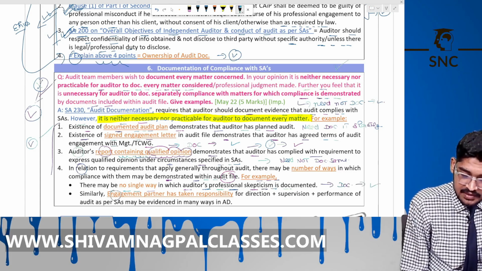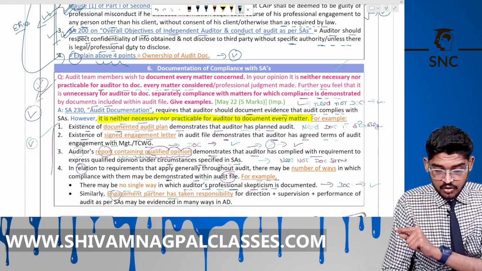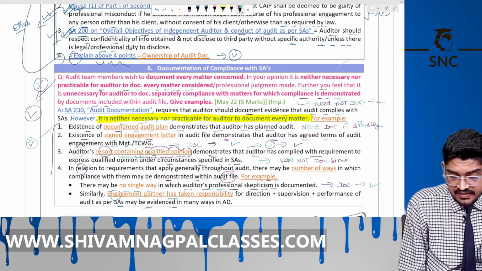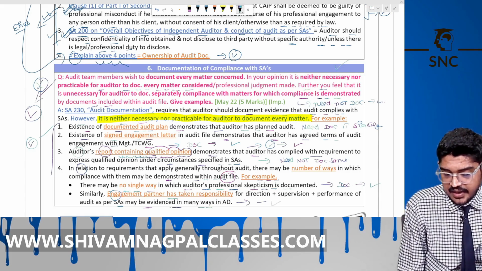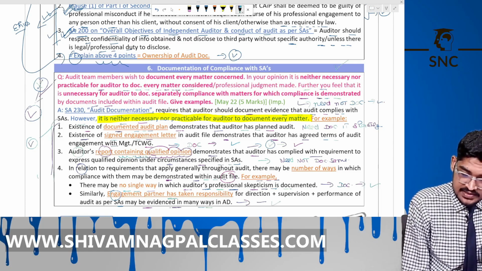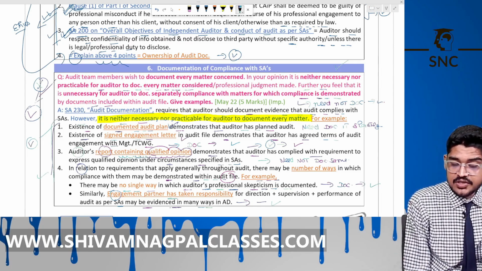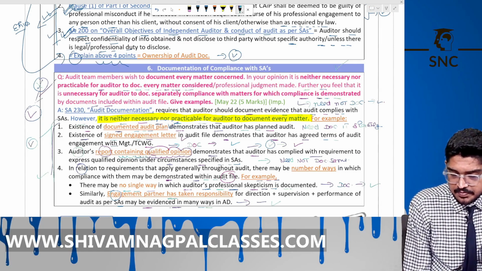That the engagement partner has taken responsibility for the direction, supervision and performance of the audit as per the SA may be evidenced in many ways in the documentation. So you need not document it every time. It is not possible to document everything, and not practicable.